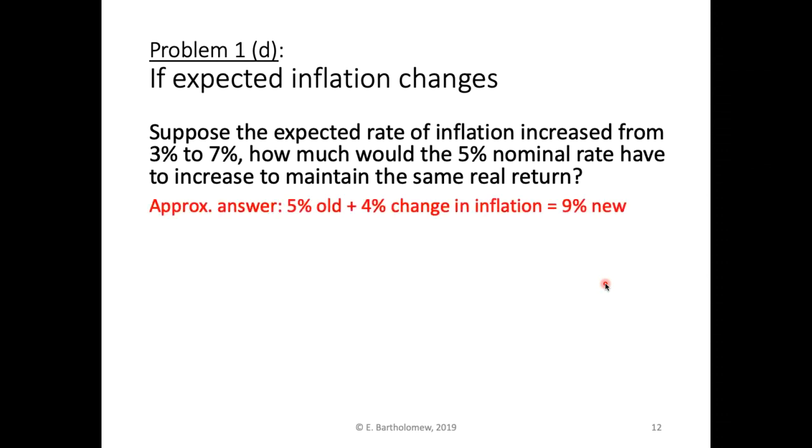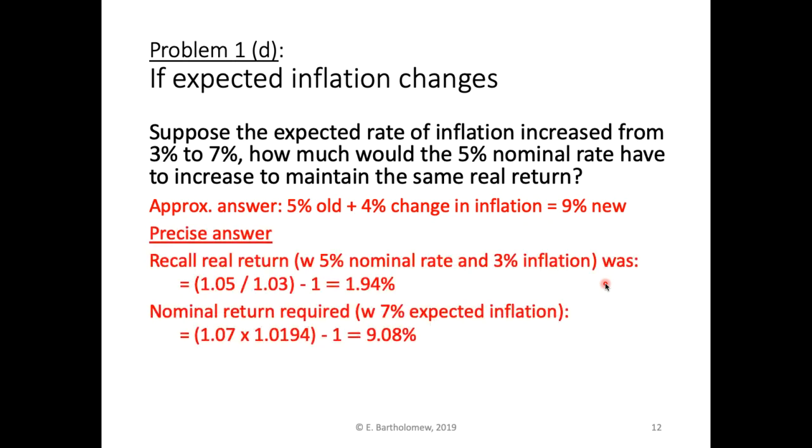Well, we can do a quick and dirty calculation, and this is always useful to do to get an order of magnitude of what the new number would look like. We would have expected a nominal return of 5%. The expected rate of inflation has gone up by 4%. So to be roughly equal, the new nominal rate would need to be 4% higher as well, so 9%. How would the exact calculation work?